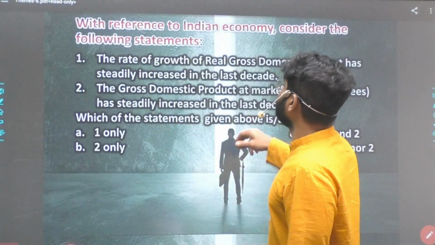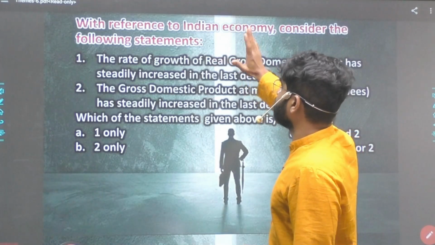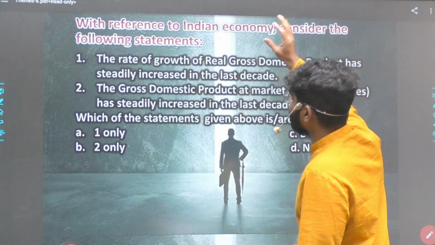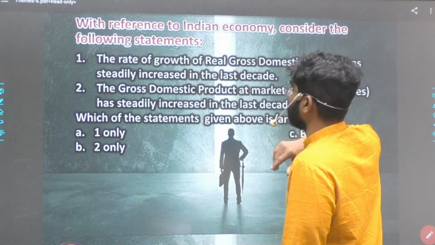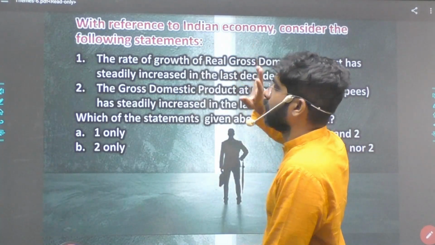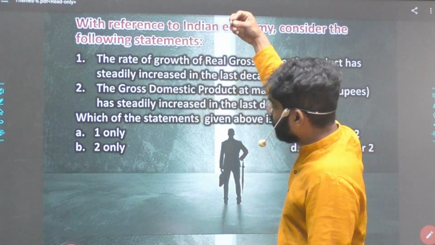Okay. Now, with reference to Indian economy, consider the following statements. Now, see this. The rate of growth of real GDP has steadily increased in the last decade. Now, rate of growth. Growth is a percentage. So, definitely this will be wrong. When he asked the question, it is wrong. Even today, it is wrong.